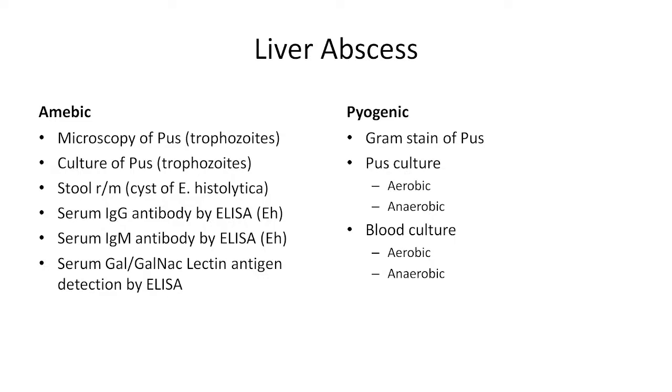For pyogenic pus that is aspirated, we can do the gram stain and see the bacteria. Then we have to do aerobic as well as anaerobic culture. So, we have to rule out the anaerobic bacteria as well, and then blood culture also, because the limitation is, is it easy to take pus out of the liver? It is not easy. It has its own complications. The pus cavity also has to be big enough so that you can attempt a percutaneous approach. Otherwise, what kind of an organ is it?